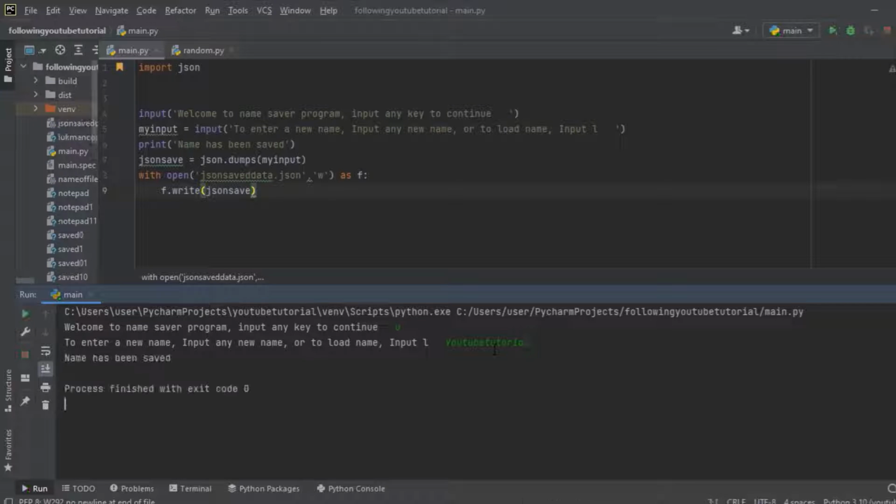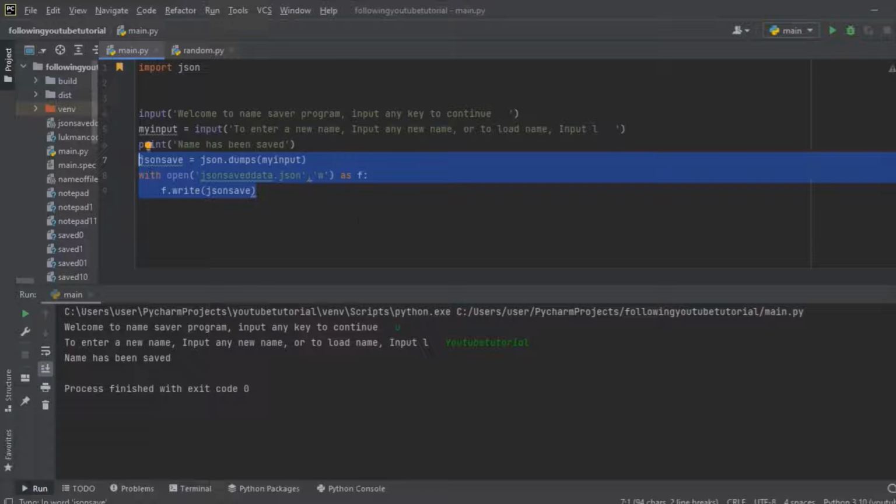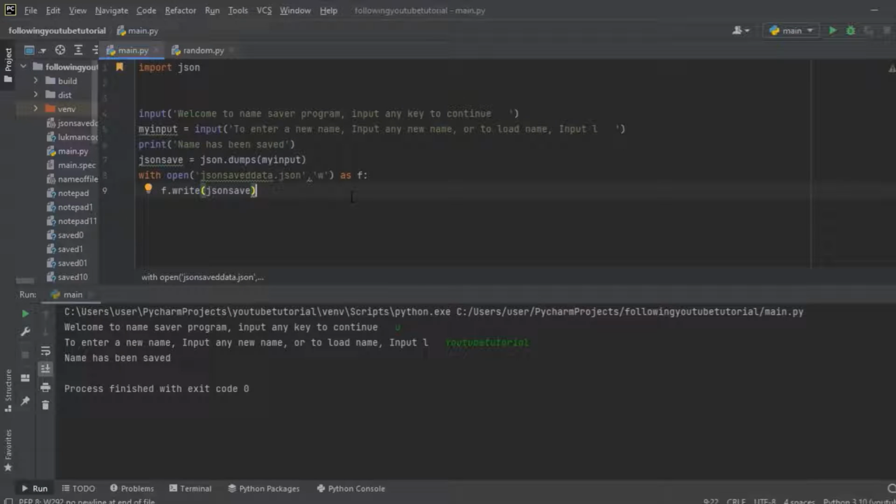So when we input it, it says name has been saved. I guess it has saved it, but we are going to know for sure by working on this loading function. So let's work on that.